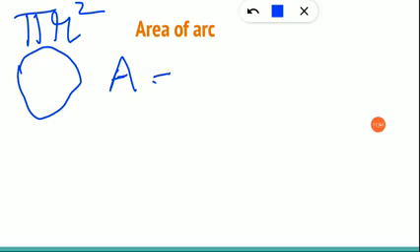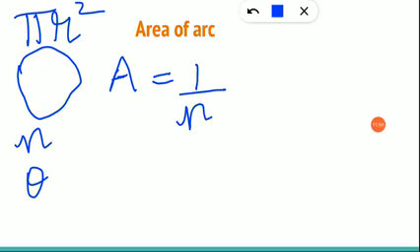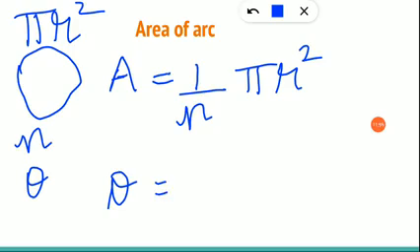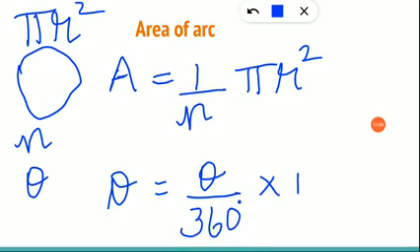In the same way, value of n is there and value of theta is there. When the value of n is given, you are going to write it as 1 by n, and since we are finding the area, we are going to write pi r square. And when the theta value is given, you are going to write theta by 360 into pi r square. Clear up to this? So far we have learned 4 formulas.